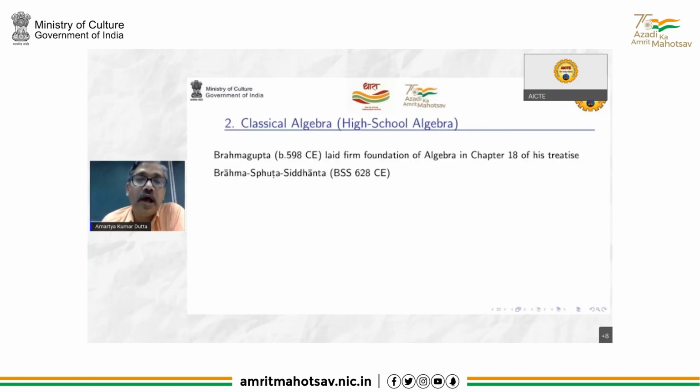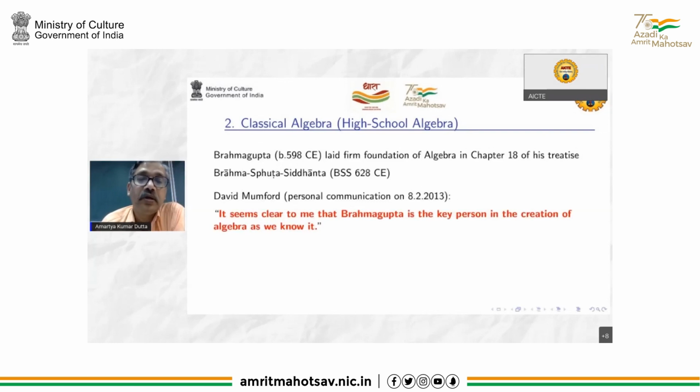So now we come to algebra in the form that we know it. So what is called classical algebra, or what Professor Abhyankar would call high school algebra. So Brahmagupta in the early 7th century had laid a firm foundation for algebra in the form that we know it in chapter 18 of his magnum opus, Brahmagupta's Siddhanta.